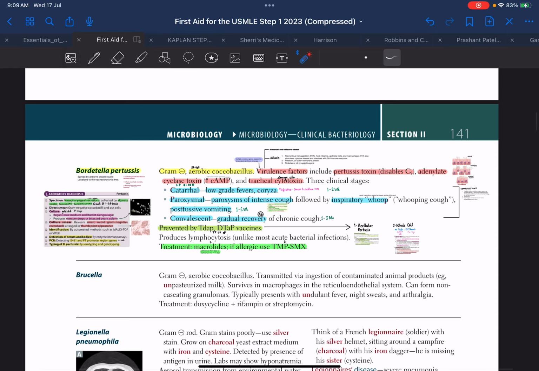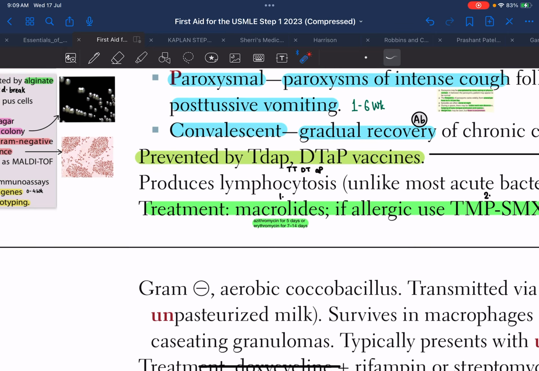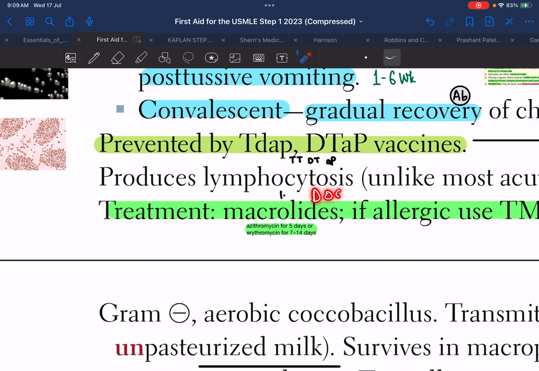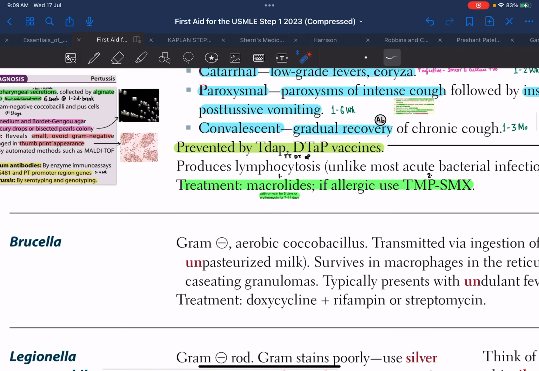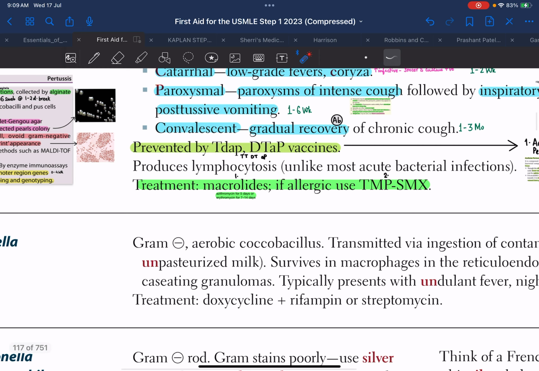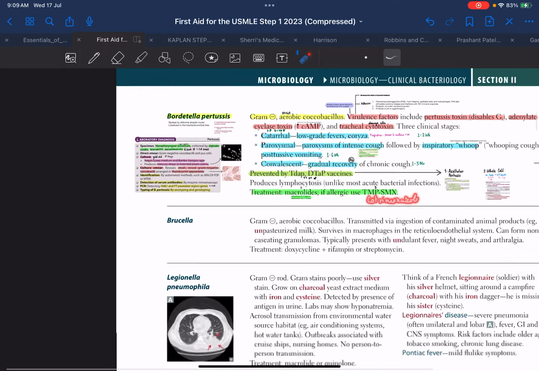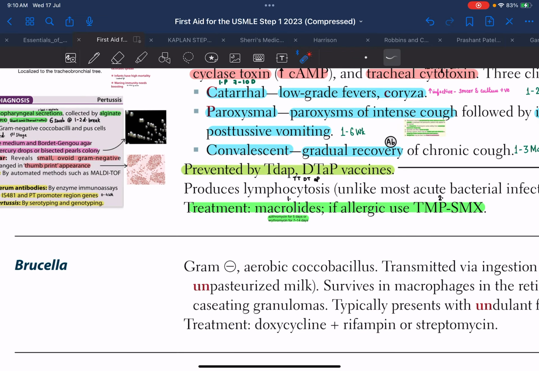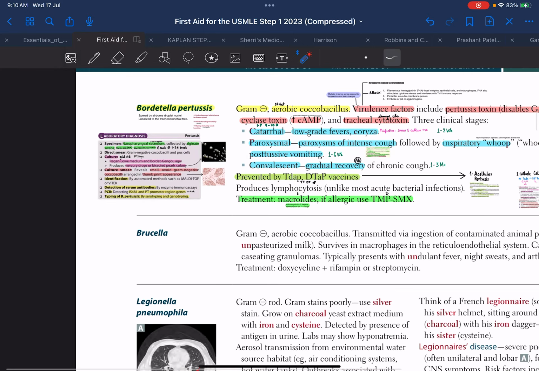Now, we'll come to how we treat this infection. The drug of choice or the first line of drug is macrolides. We can prescribe azithromycin for 5 days or erythromycin for 7 to 14 days. But if the child is allergic to macrolides, we can switch over to cotrimoxazole, which is a trimethoprim and sulfamethoxazole combination. One thing to note over here is Bordetella pertussis causes lymphocytosis, unlike most acute bacterial infections.